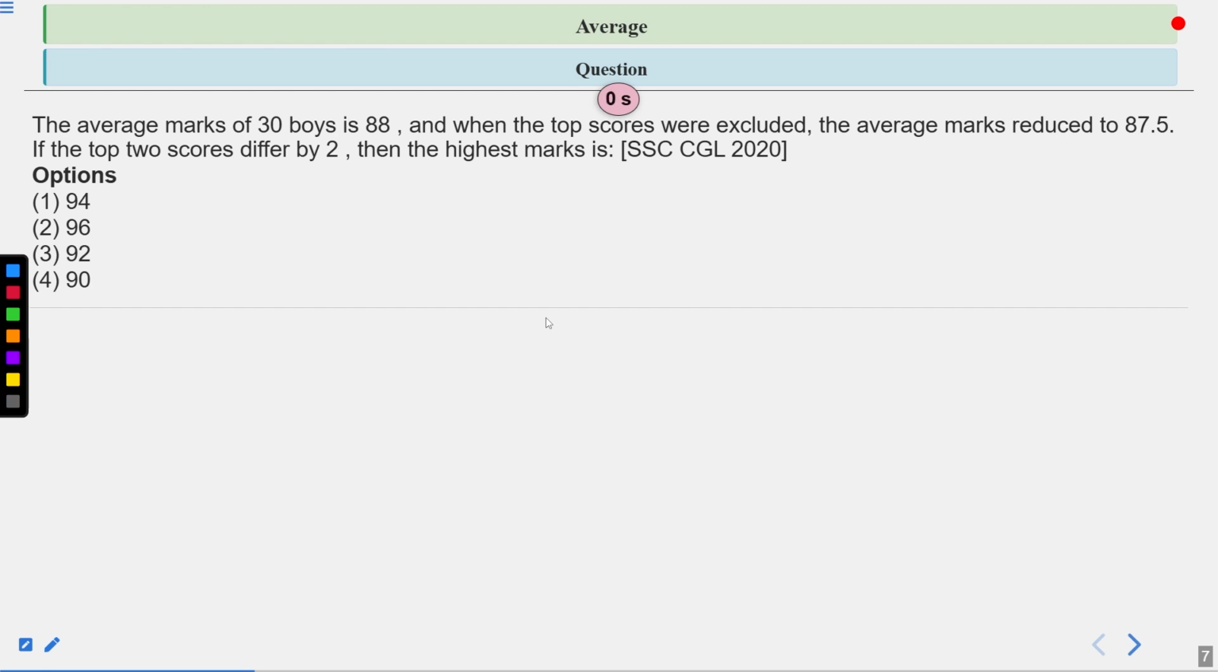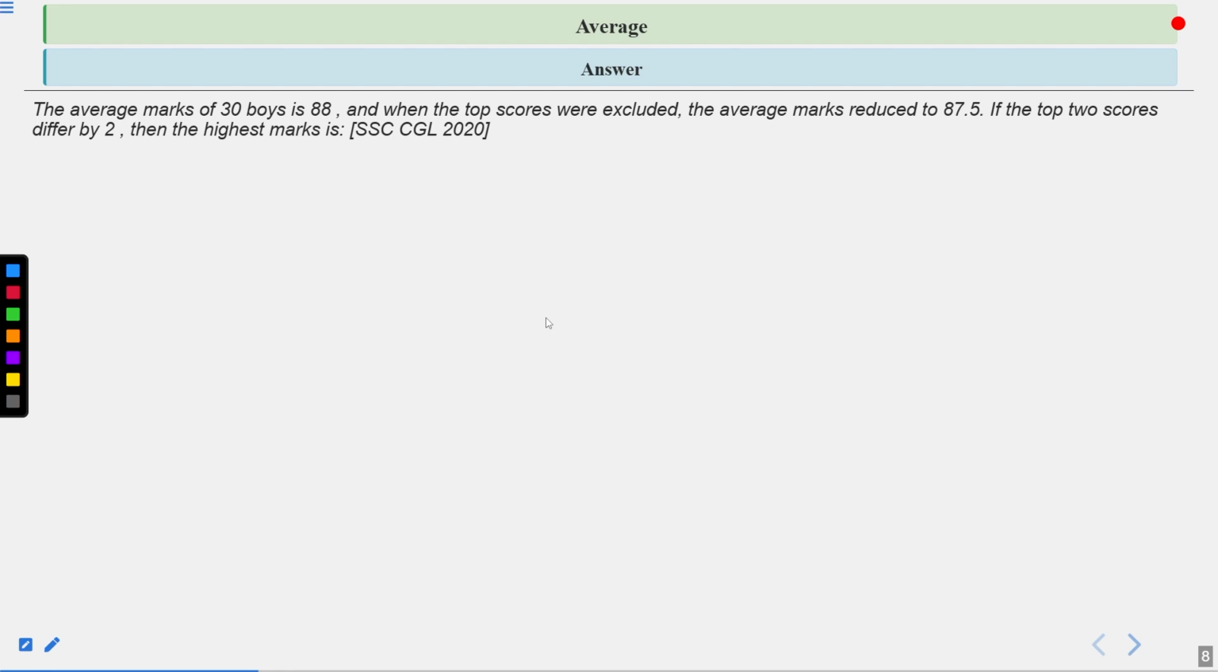Now time's up. Let's see the solution of this question. So the question says that the average marks of 30 boys is given as 88. So we can calculate the total marks of 30 boys: 30 into 88. And when the top scores were excluded, the average mark reduced to 87.5. It means 0.5 value will be reduced when we exclude the top two scores.